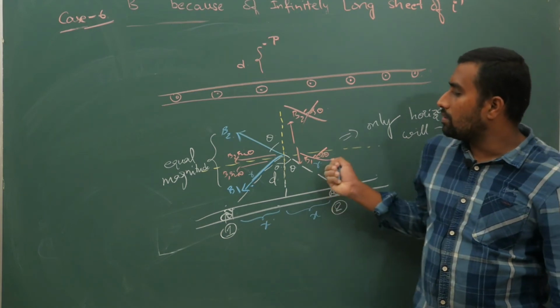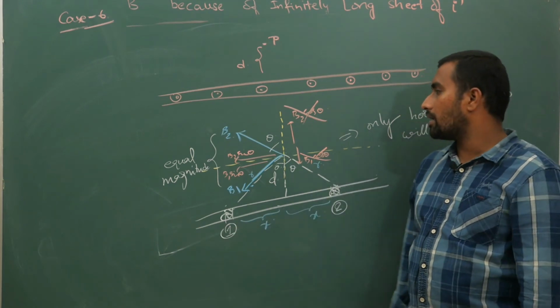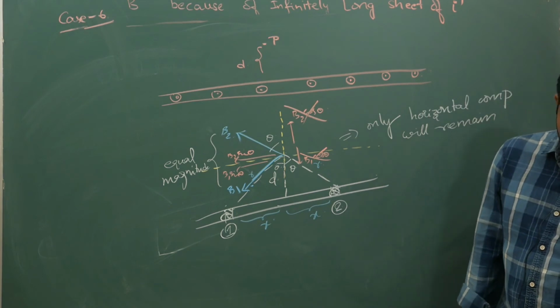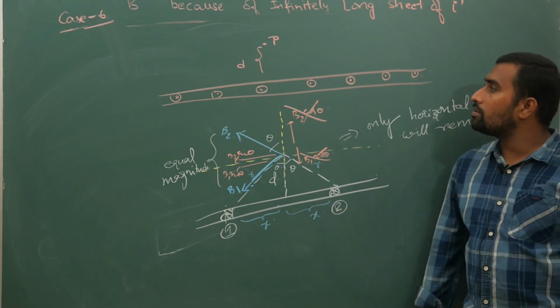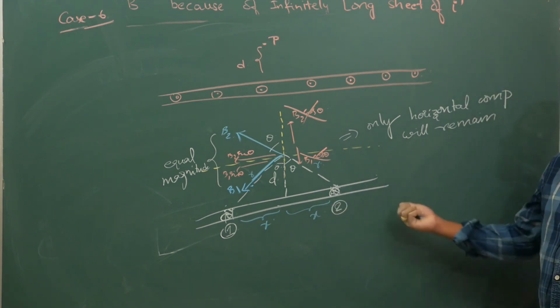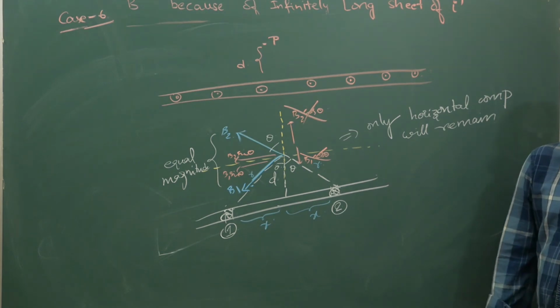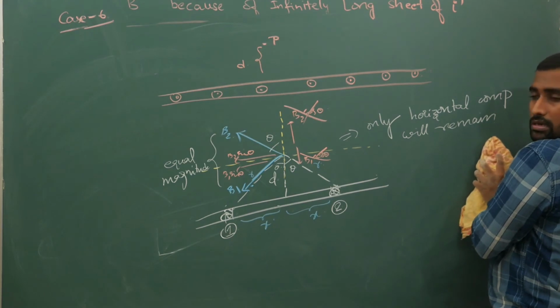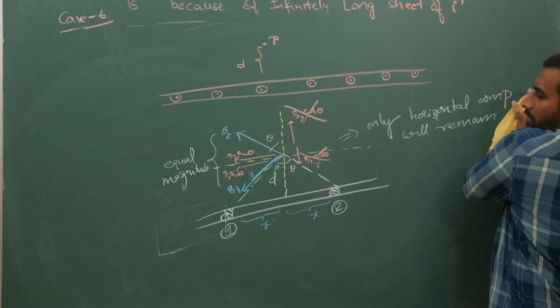When only horizontal components are remaining, you can take an Amperian loop and do the calculation. Hope you are comfortable with this idea. Now I will take the Amperian loop, so I am erasing this. Hope you have understood it.